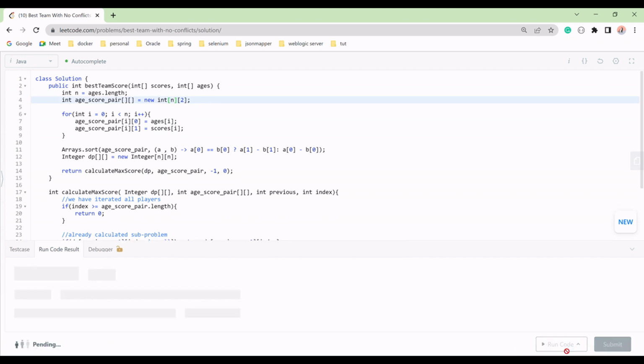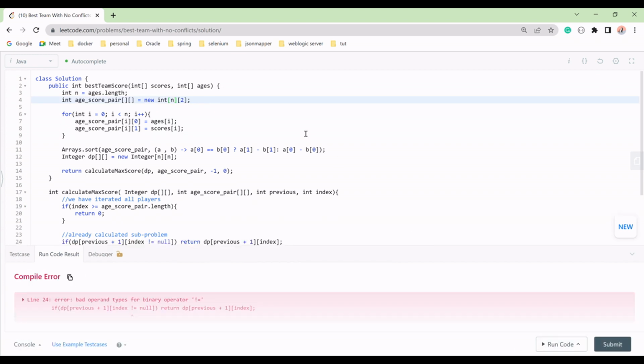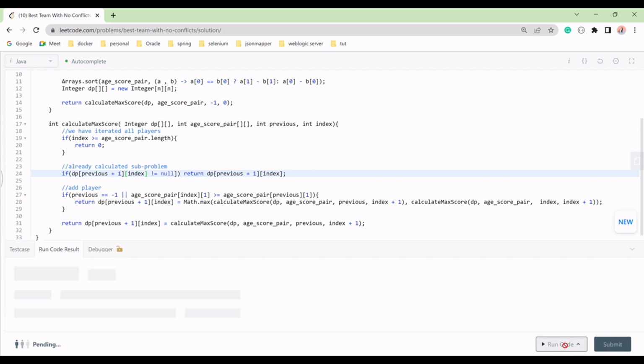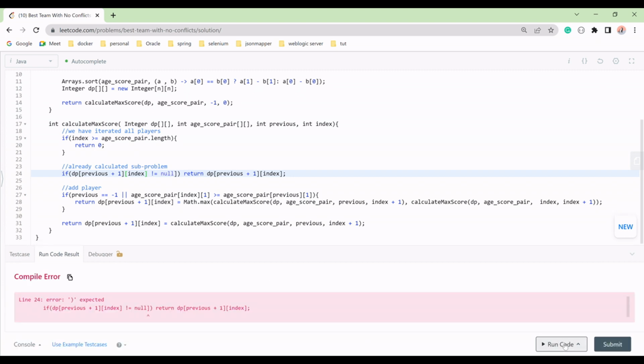Okay, at line 24, not equal to null. Oh sorry, line 24 only, dp at this position plus 1 is equal to null.